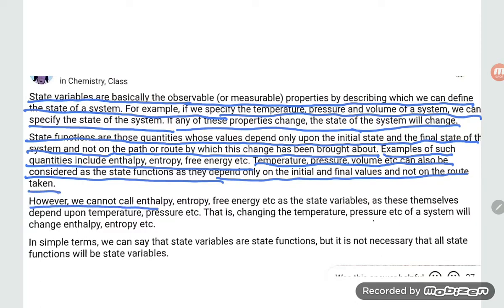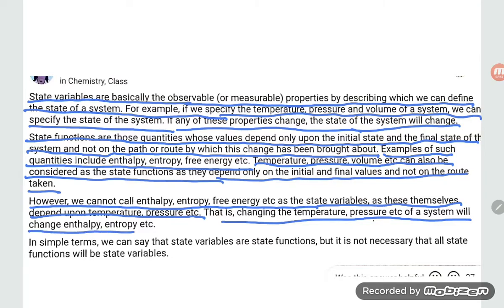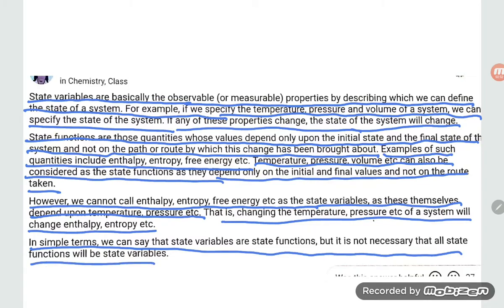However, we cannot call enthalpy, entropy and free energy, etc. state variables, as these themselves depend upon the temperature, pressure, etc. Changing the temperature, pressure, etc. of the system will change the enthalpy and entropy, etc. In simple terms, we can say that state variables are state functions, but it is not necessary that all state functions will be state variables.